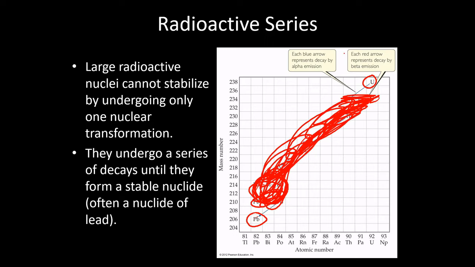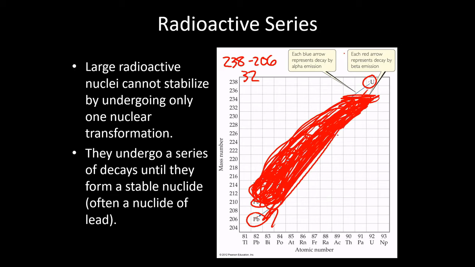We know we started with a mass number of 238, and we end with the mass number of 206, so we lose 32 mass going from here down to here.